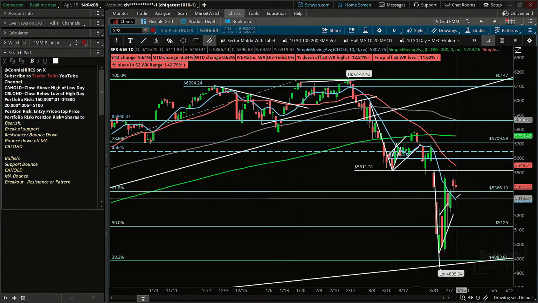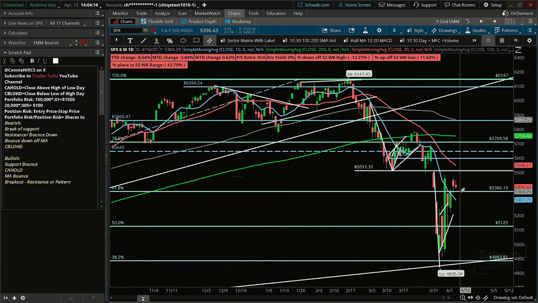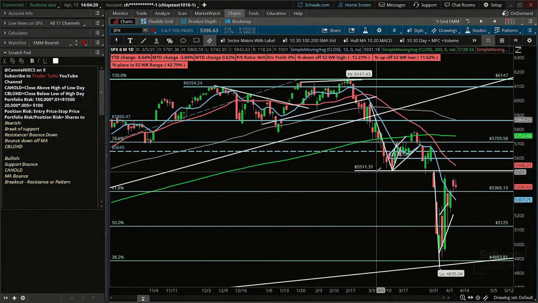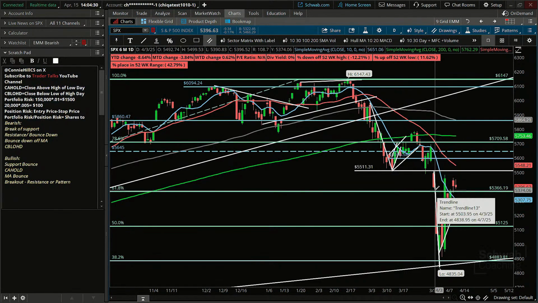Okay, so this blue line is our 10-day, and as of yesterday, it closed above our 10-day. The 30-day is right here in red, so it's not quite up to that area yet. And this 55.11 area should be an area of resistance. We'll see if it acts that way or not, but we had a bounce there, another bounce there, and then a breakdown below it when it started forming that flagpole.